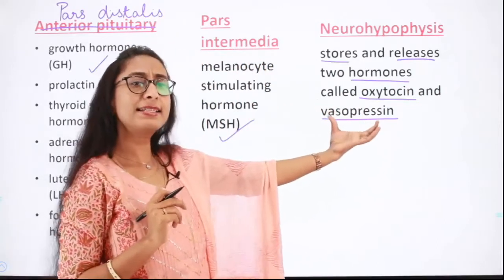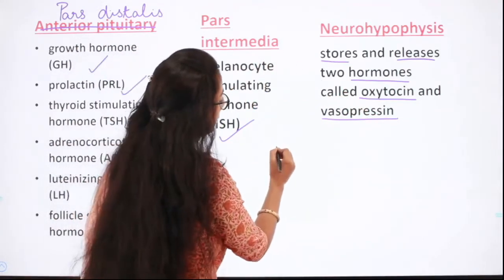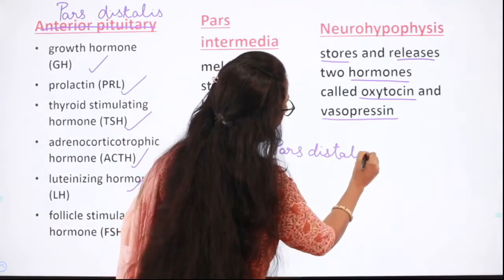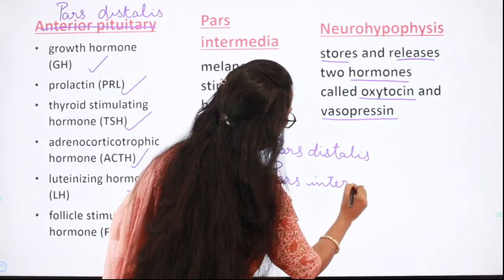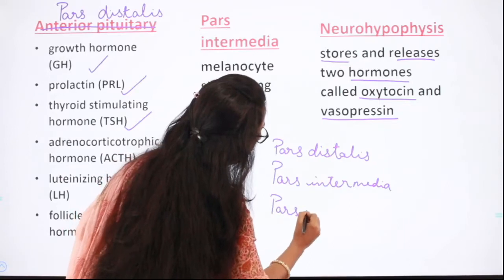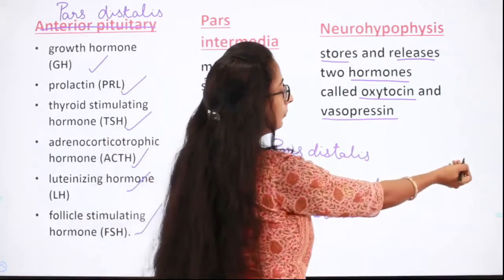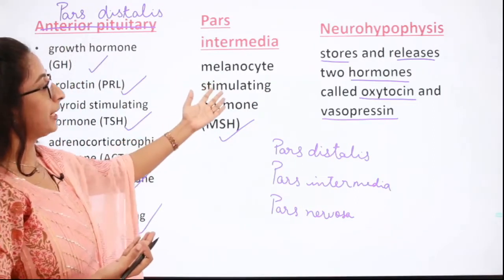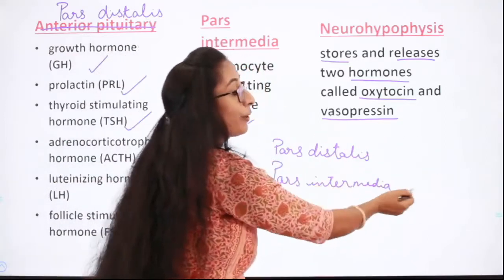This question has been asked several times in the NEET examination. They will give you the three different parts, that is pars distalis, pars intermedia and pars nervosa, and in another column a list of hormones like growth hormone, prolactin, melanocyte stimulating hormone and so on, and ask you to match which hormone is synthesized by which part of the pituitary gland.